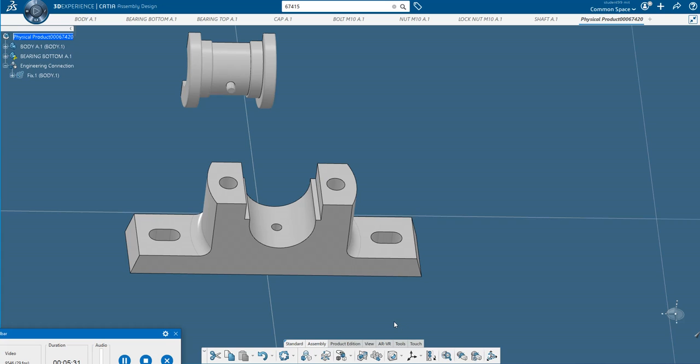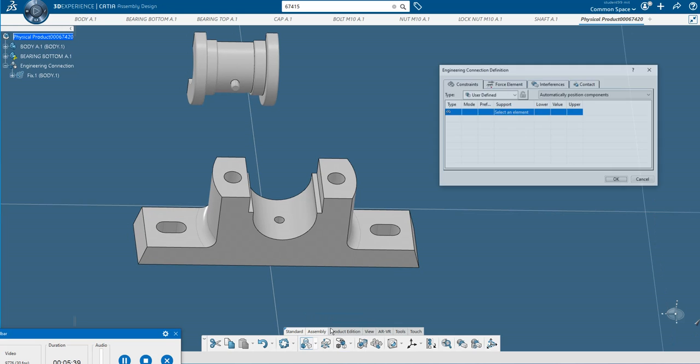Now I will give the different engineering constraints. Now here if you see, when I click this engineering connections, one thing you should make sure is that here it is automatic; this should be on automatically position the component, and this should be user defined.